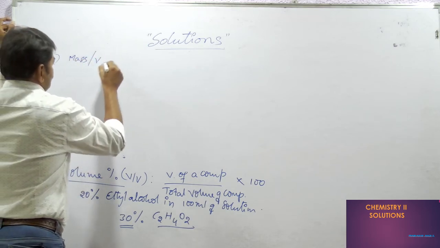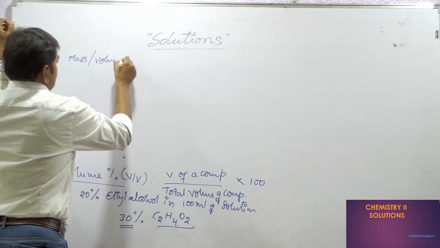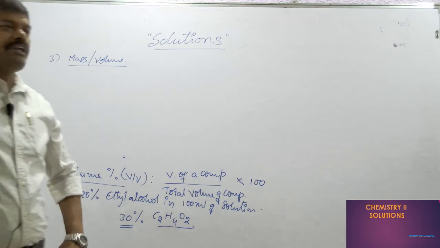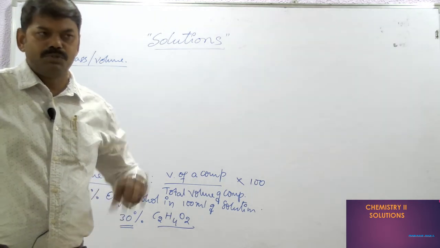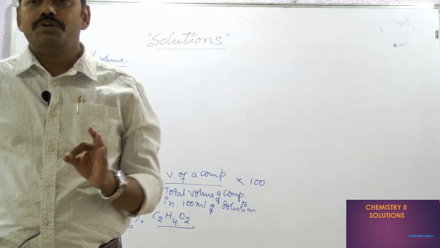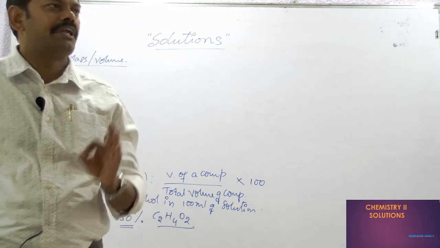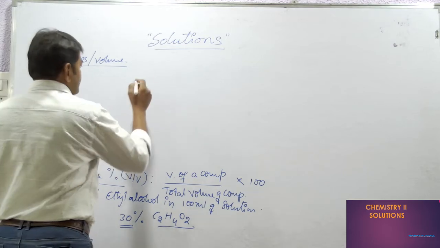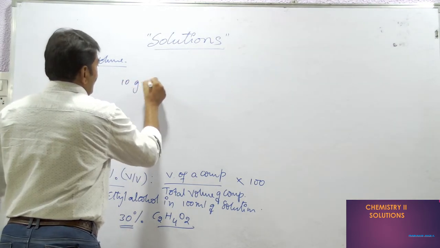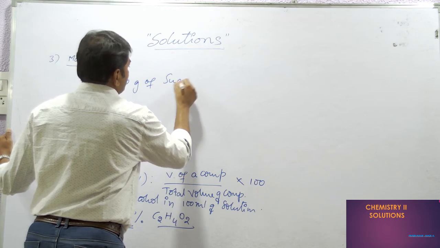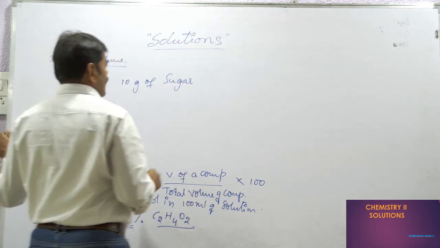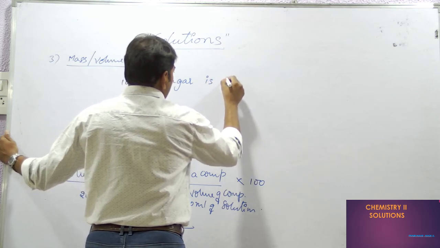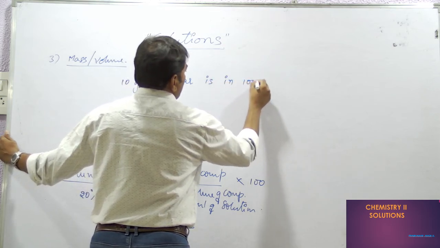Here, we say how many grams of one solute, one substance, one component is available in the given solution of 100 ml. Suppose 10 grams of sugar or salt is available in 100 ml of solution.